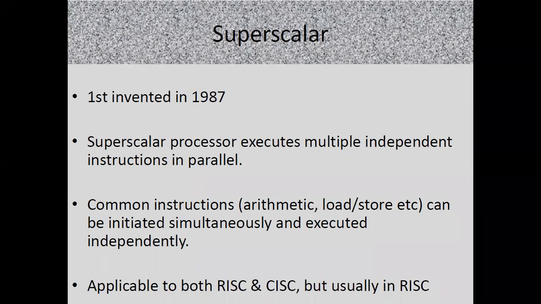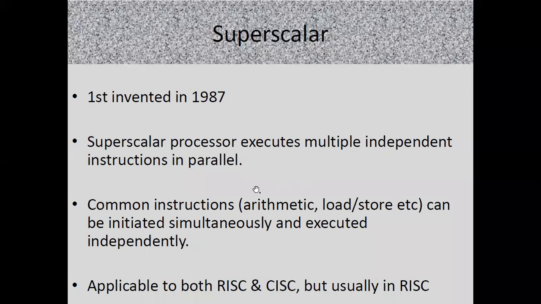Similar to that, in a superscalar processor also, we are trying to execute multiple independent instructions in parallel. The most important thing to note is that the instructions should be independent of each other. As you are able to see on the screen, those instructions should be independent. So there should not be dependency between the instructions.